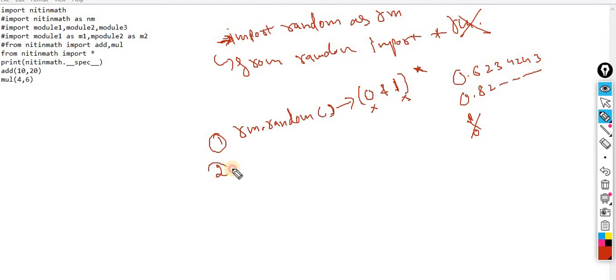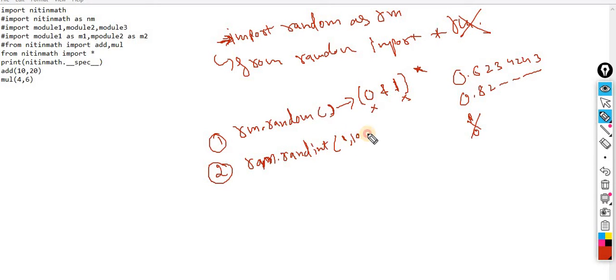The second function inside this random module is rm dot randint. The name specifies itself: it generates an integer value in whatever range I define.